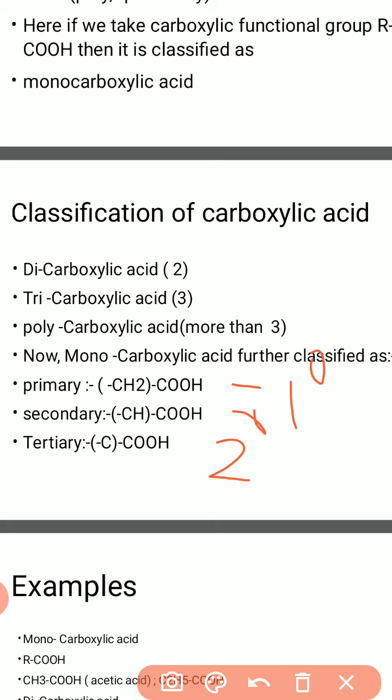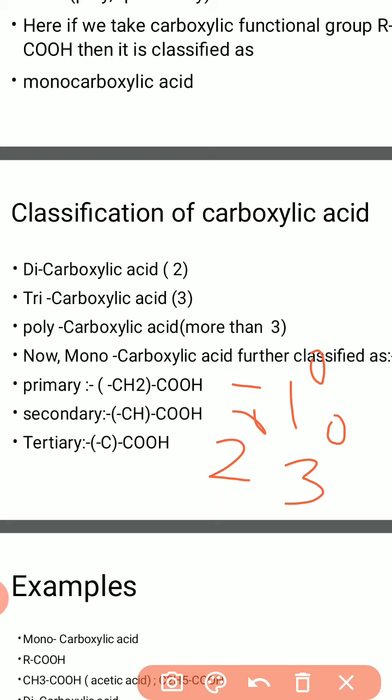For halides, it is the primary alkyl halide. If we take amines, then it is primary amines, secondary amines, and tertiary amines.